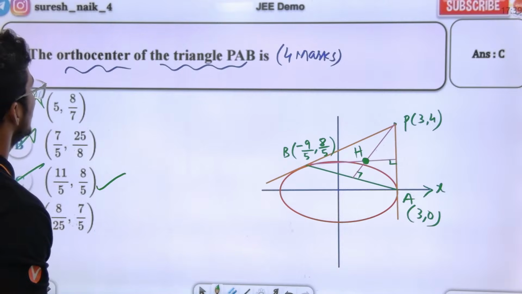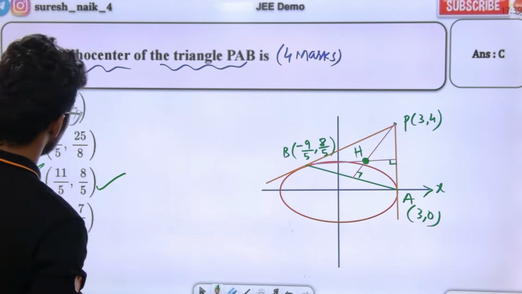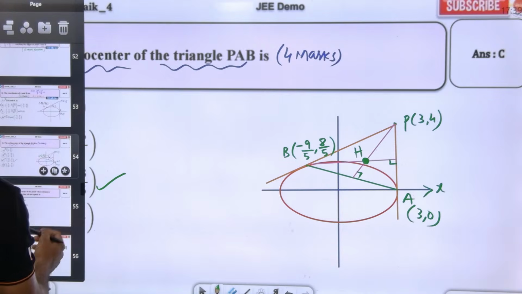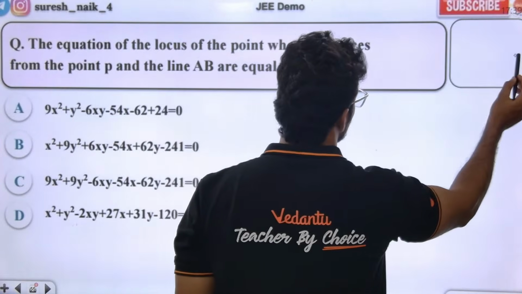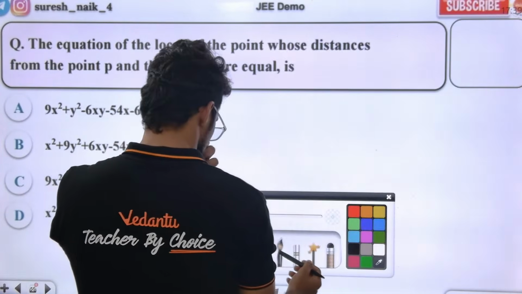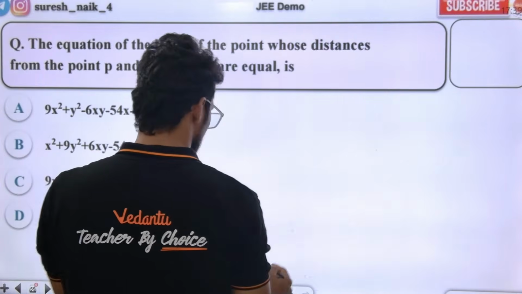We need to find the orthocenter of the triangle. This is basically option C. Another beautiful question. This question also we will do with smartness.